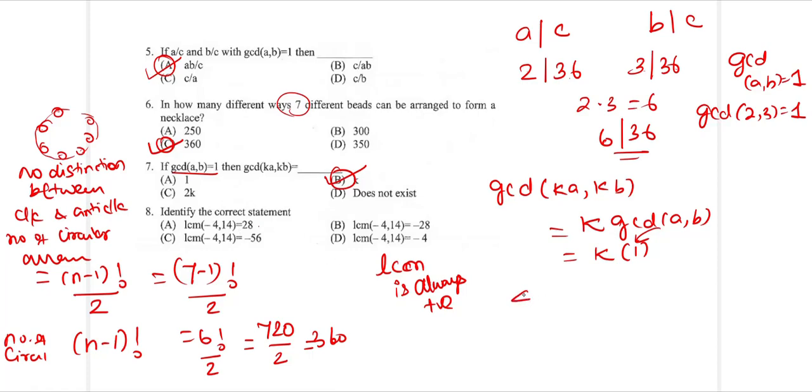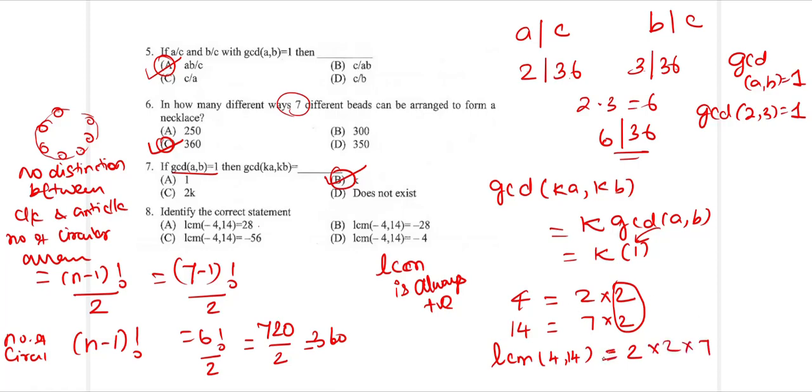So 4 can be factorized using primes as 2 into 2, and 14 can be factorized as 7 into 2. So what is going to be the LCM of 4 and 14? The common factor is going to be 2, so 2 into the left out factors, which are 2 into 7. So 2 into 2 into 7. When you want GCD, you will have to consider the common factor alone. So GCD of 4 and 14 will be 2. When you want LCM, you will have to take the common factor plus the left out factors. So this is going to be 2 2s are 4, into 7, 7 4s are 28.